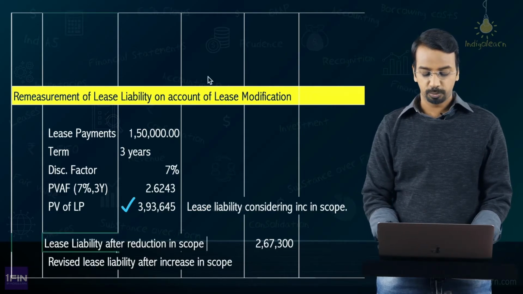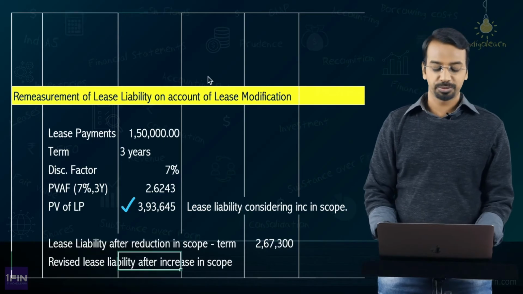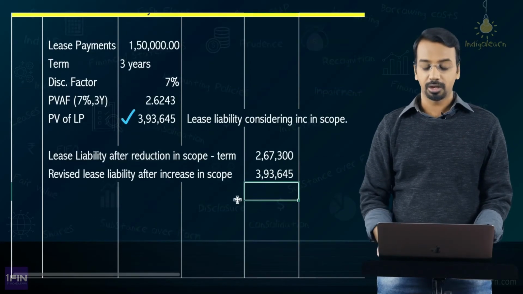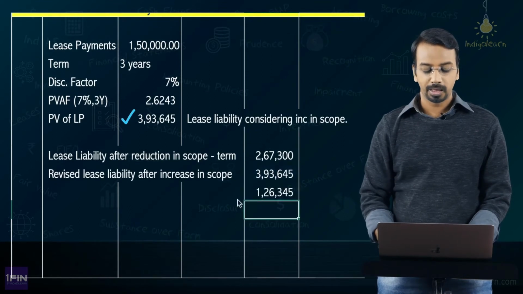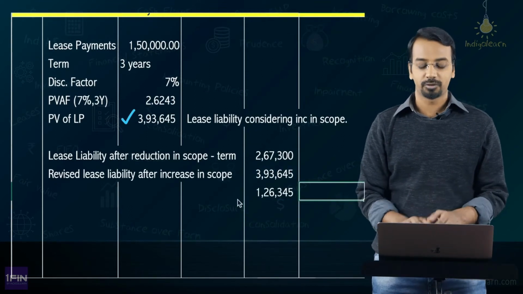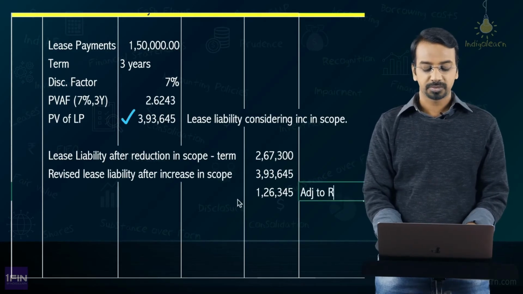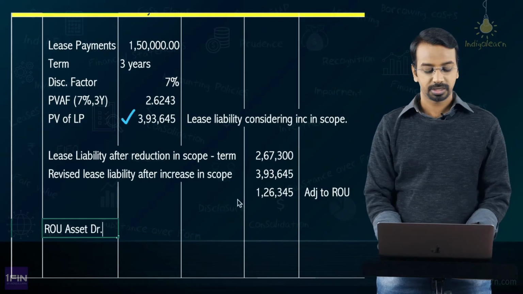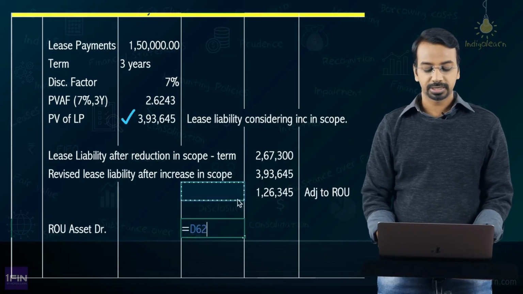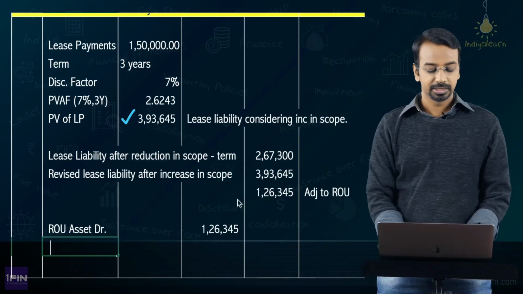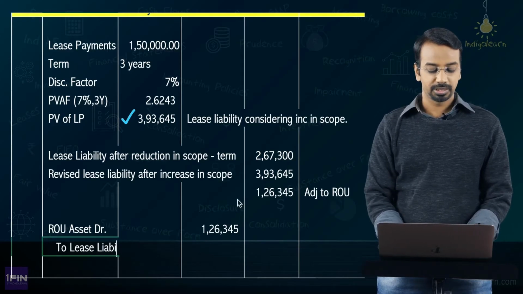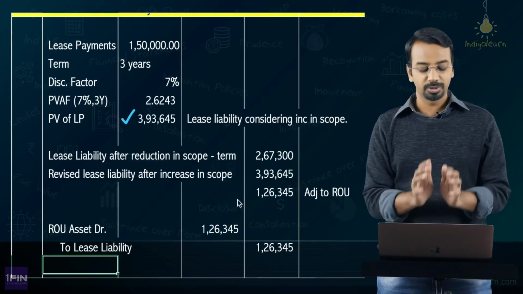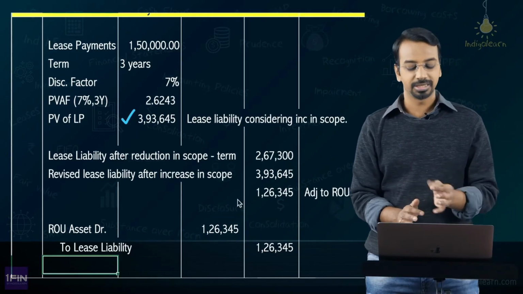Now, here the reduction in scope is because of term, and here the increase in scope is because of area. So, what is the revised lease liability? 393,645. Now, the difference between these two, that is 1,26,345, will be adjusted to ROU asset. So, the entry will be ROU asset debit 126,345 and to lease liability 126,345, right. So, this will be the adjustment to right of use asset and the lease liability.